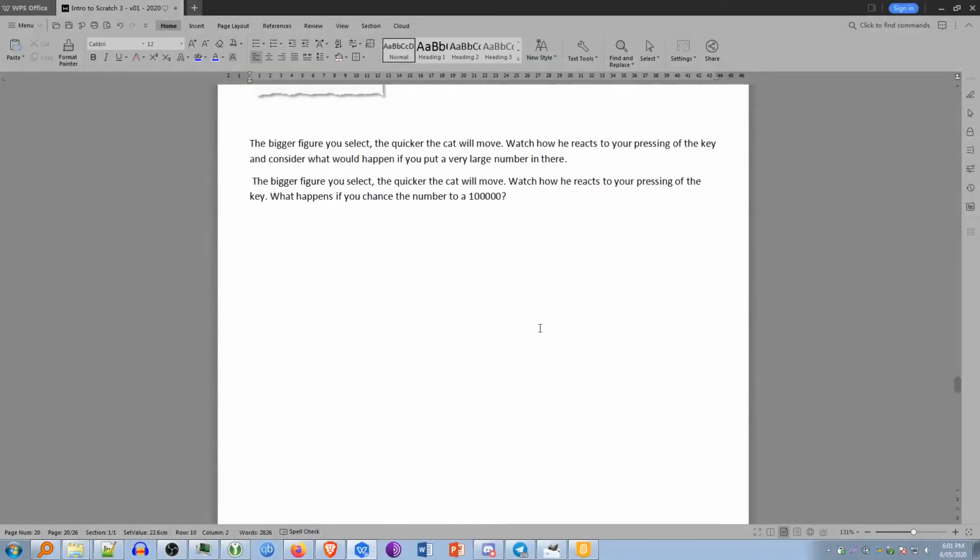A little question here: what happens if you change it to 10,000 steps, or 100,000 steps, or 1 step? Try adding a few different numbers and see what effect it has on them.